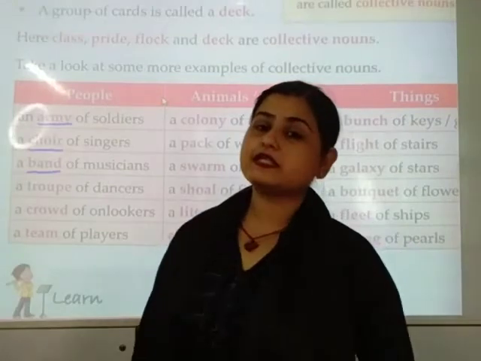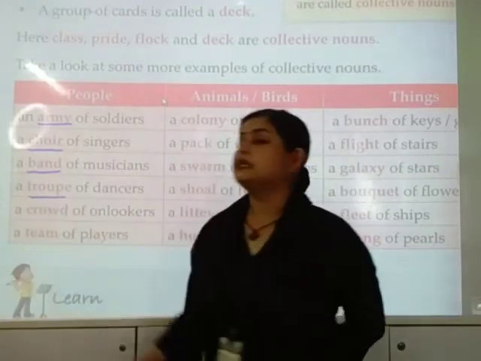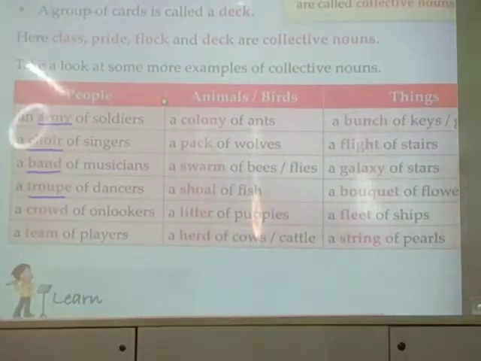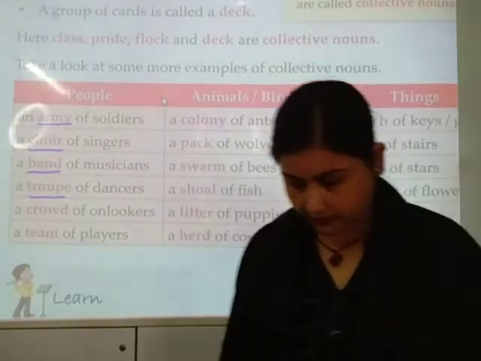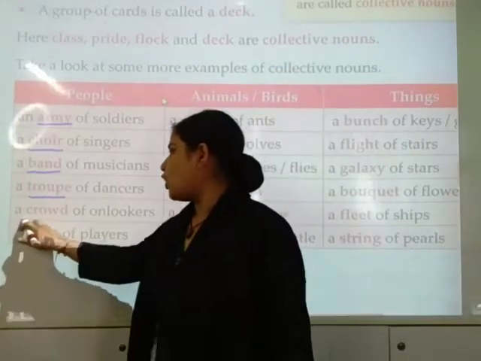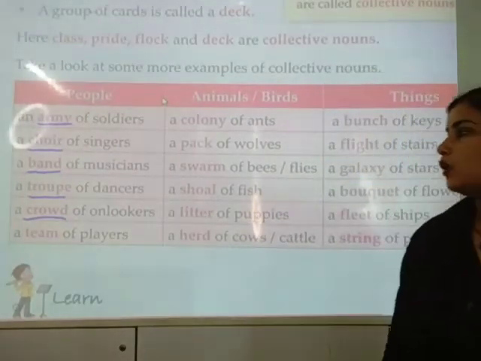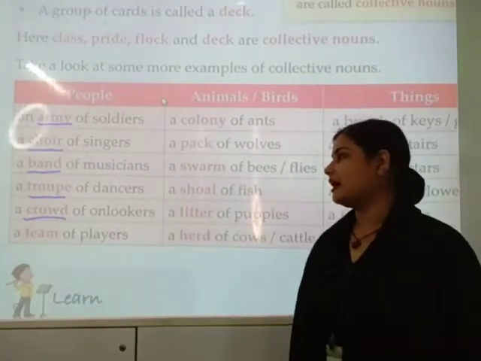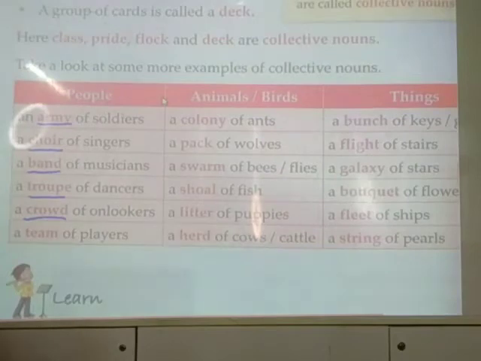A troupe of dancers. Players. A team of players.